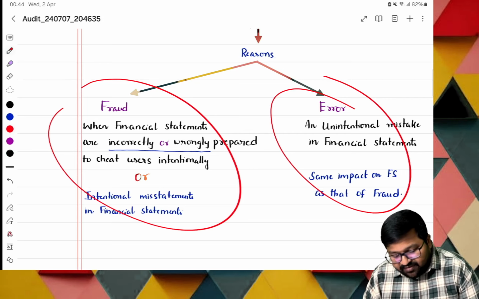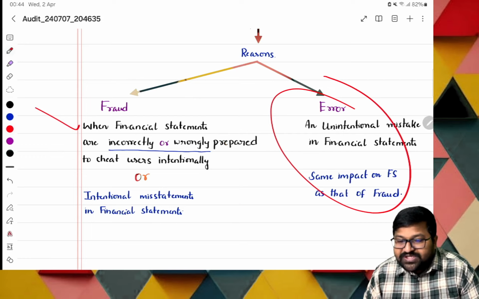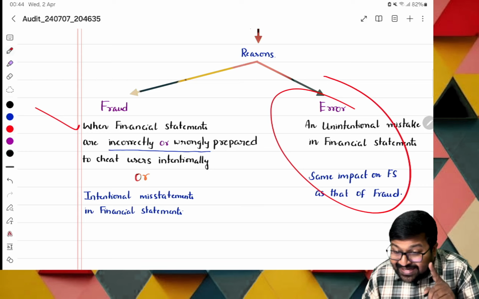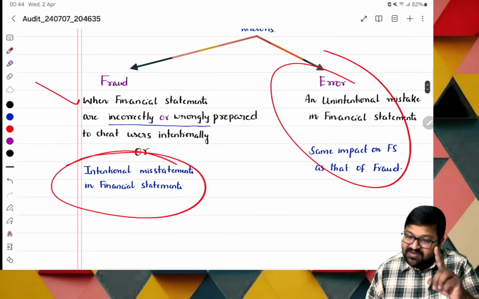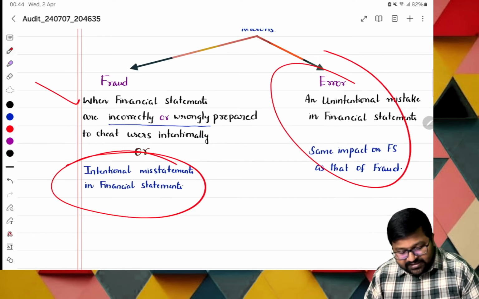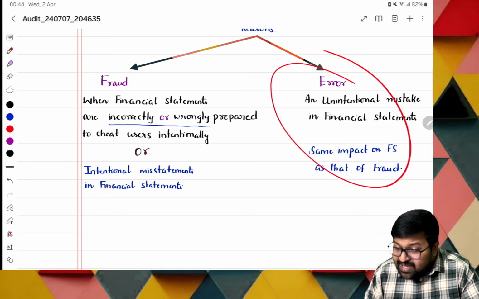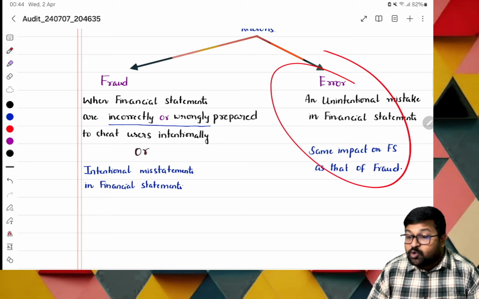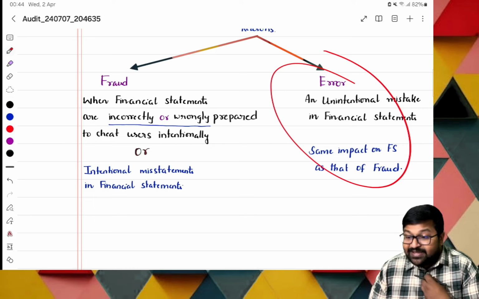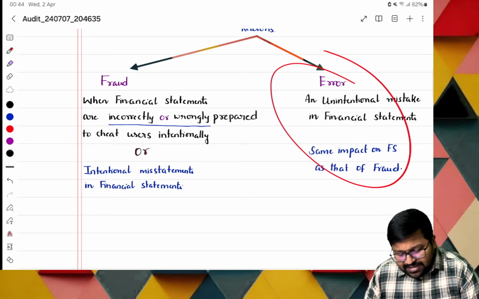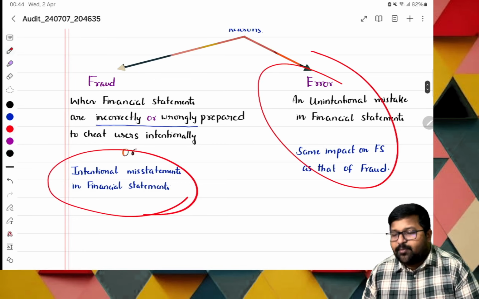See, when the financial statements are incorrectly or wrongly prepared to cheat whom? The users, and that too intentionally. So read the definition of fraud: when the financial statements are incorrectly or wrongly prepared to cheat the users, and here they are doing it intentionally. The simple meaning is intentional misstatements in financial statements. That is fraud.